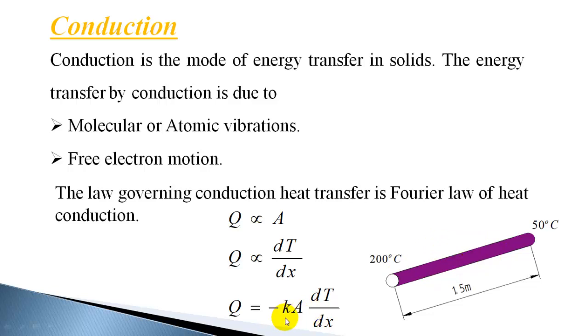Thermal conductivity may be considered as the rate of heat transfer per unit area per unit temperature gradient. So when the area and temperature gradient are both unity, thermal conductivity is equal to the rate of heat transfer. That means for 1 meter length, with only a 1 degree centigrade drop and unit area of cross section, whatever heat flow is permitted by this material gives the value of thermal conductivity.